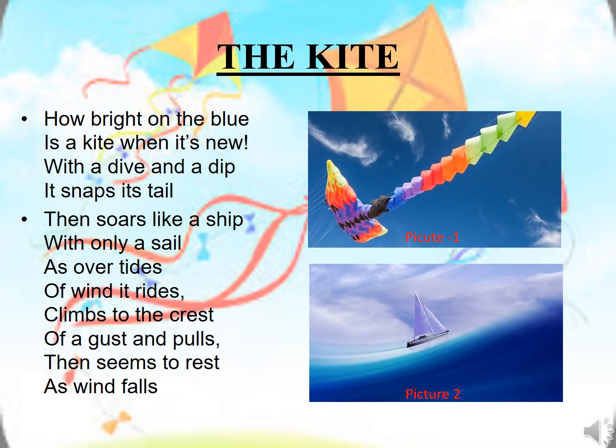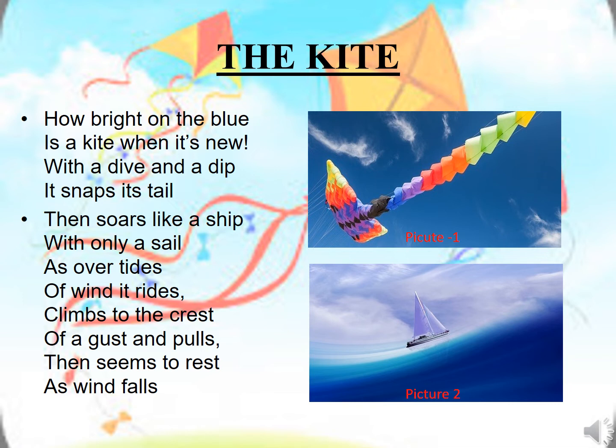Students, this is the poem, The Kite, that is given in your book, and I'll be reading it aloud. You'll be listening to it with full concentration. Then I'll be dealing with the tough words, and after that I will be explaining the meaning of the whole paragraph.